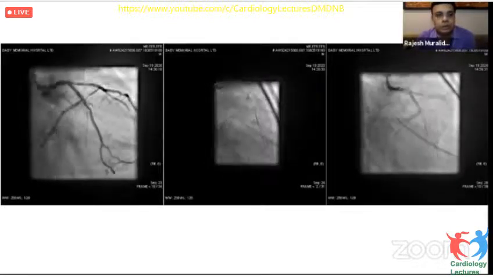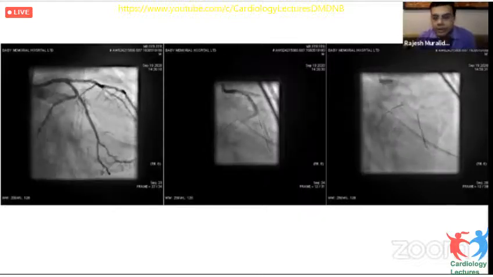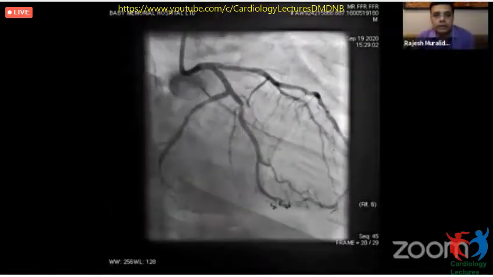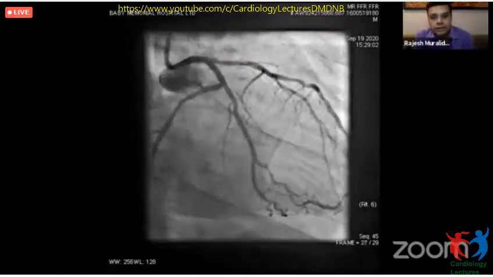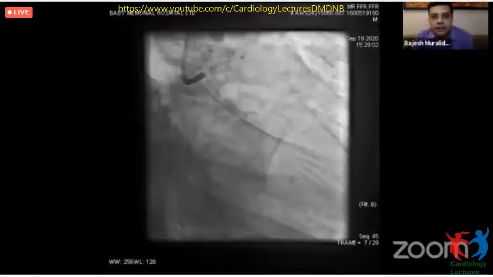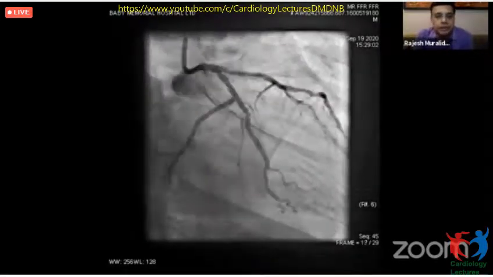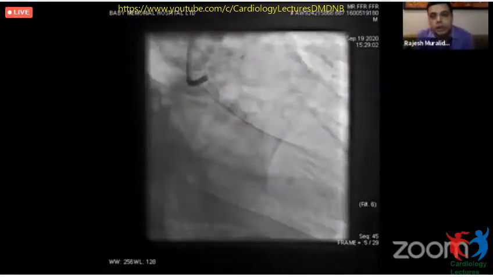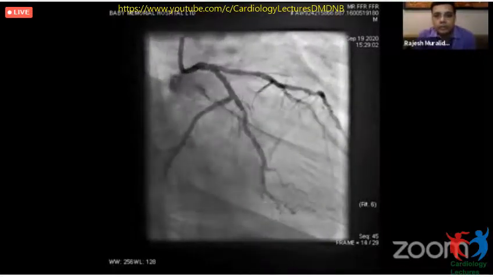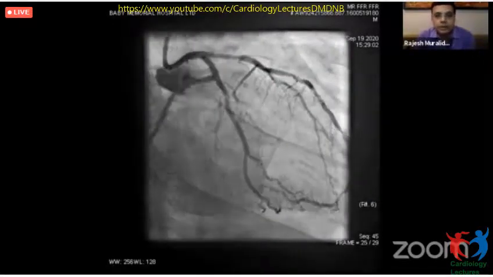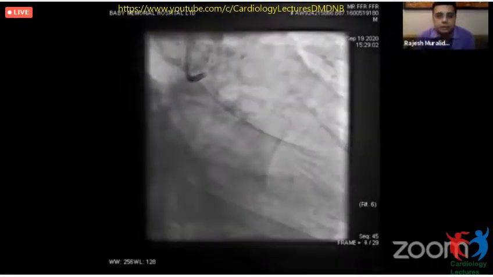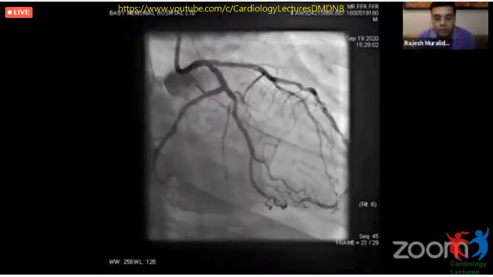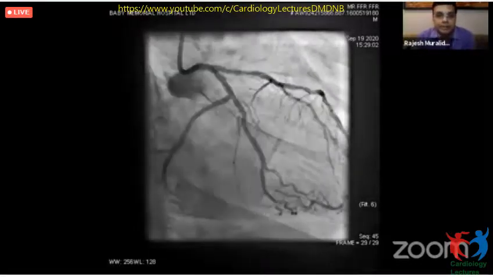And so the OM lesion, which is almost the same size as that of the main branch, we then tackled with a T and protrusion technique, and this was the final result. He had a stress perfusion scan around 3 months back, and that shows no inducible ischemia. That's approximately 7 years down the line. Now, I'm not sure whether we would have done this at this point of time, because we need to understand the data with regards to assessment or interpretation of an FFR value in a bifurcation lesion.